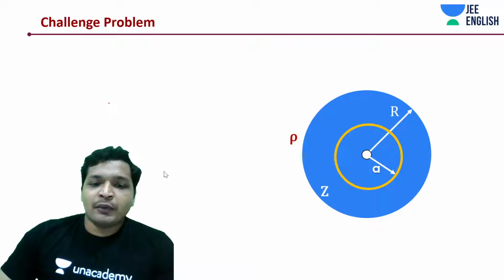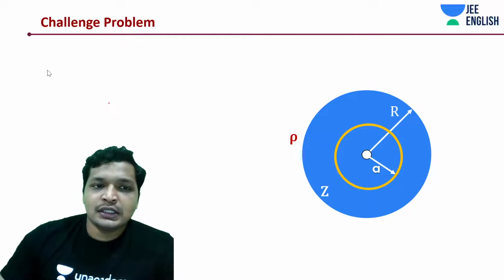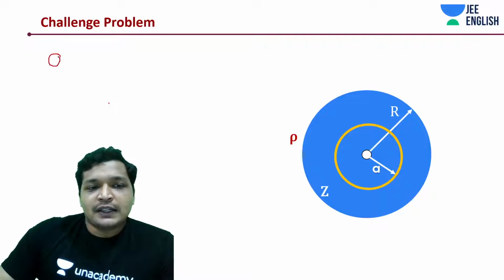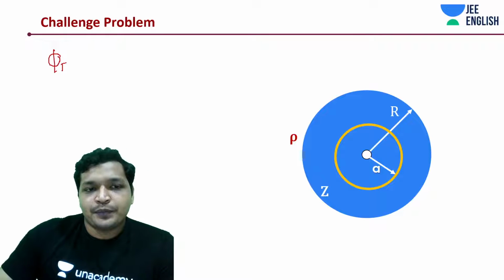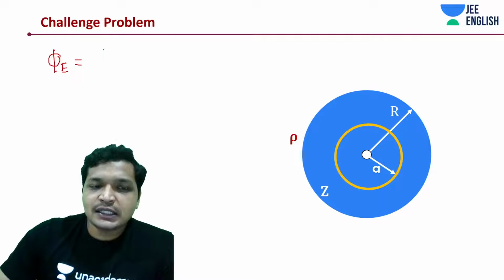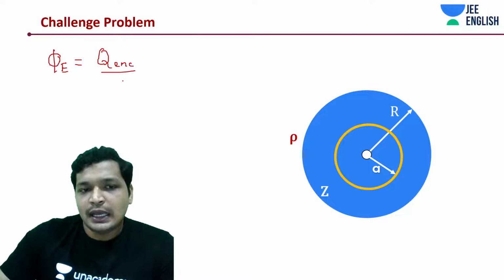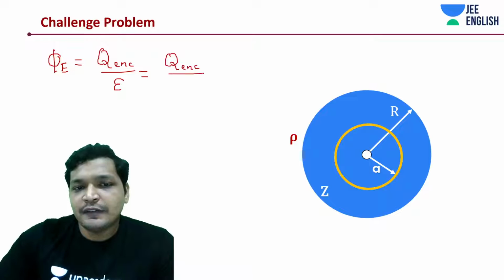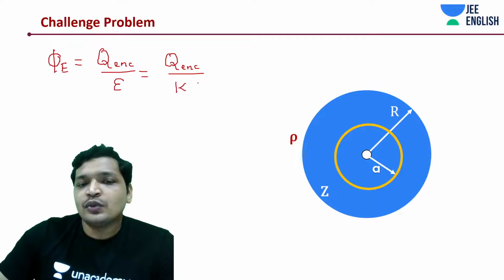The important thing that I wanted to discuss here, which I often see, is: what is flux? Flux is charge enclosed by epsilon, which in this case is going to be charge enclosed divided by K into epsilon naught.